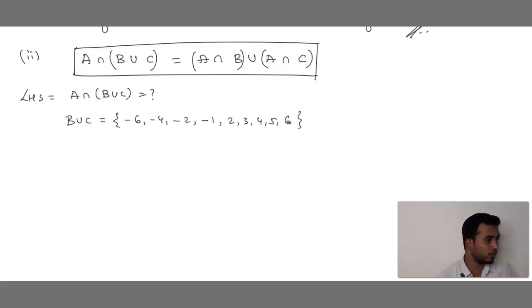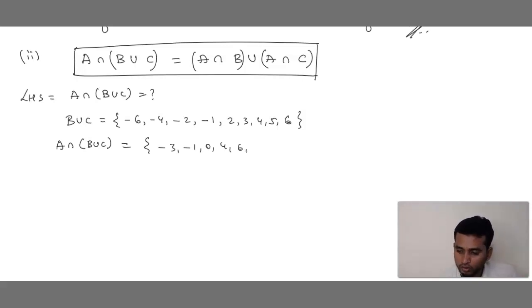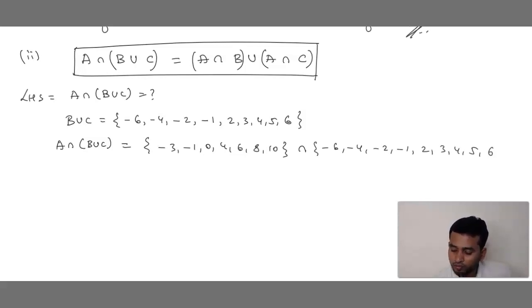So this is B union C. We have to combine all the elements. -6, -4, -2, -1, 2, 3, 4, 5, 6. Now what should we do? A intersection of B union C. What is set A? -3, -1, 0, 4, 6, 8, 10. This is set A. Intersection B union C: -6, -4, -2, -1, 2, 3, 4, 5, 6.